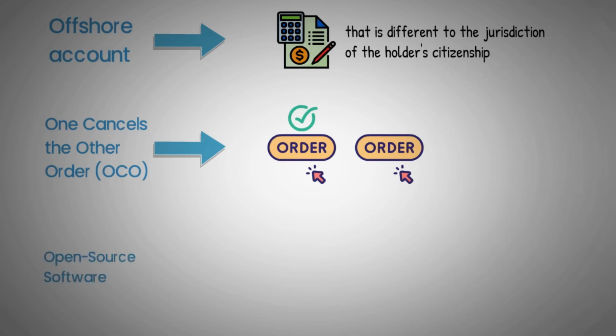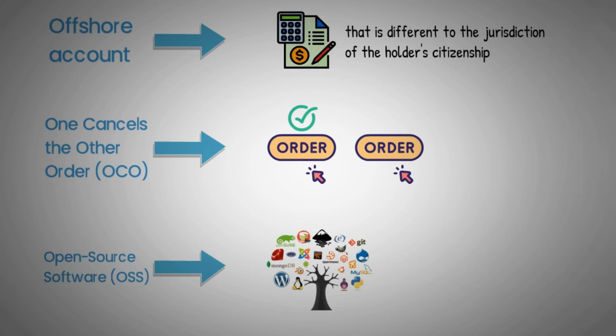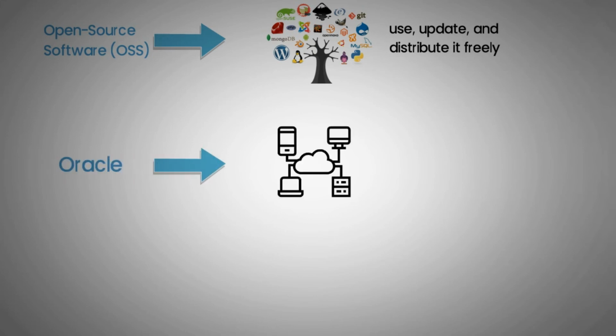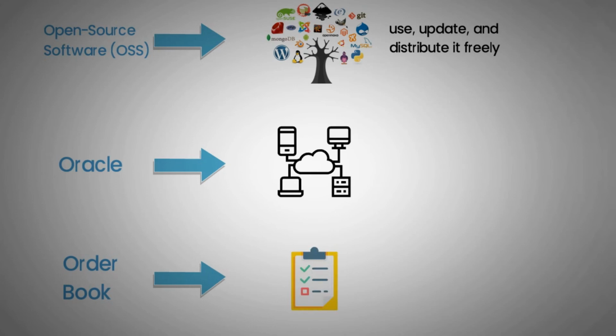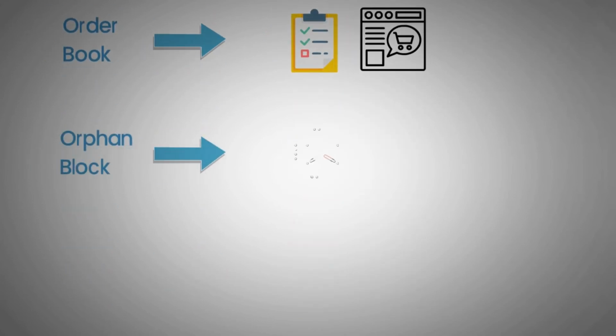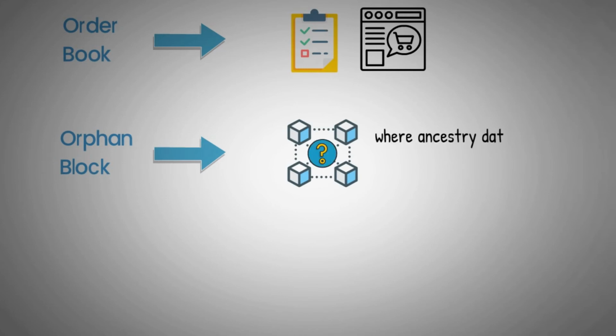Open source software, or OSS, software released under a license that gives anyone the ability and right to use, update, and distribute it freely. Oracle, a data source or feed from a third party used for determining outcomes for smart contracts. Order book, an electronic list of outstanding buy and sell orders for a specific asset on an exchange or marketplace.